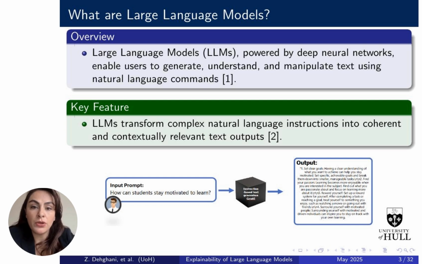Large language models, LLMs, leverage deep neural networks to process and generate text based on natural language commands. They excel in transforming intricate instructions into coherent, contextually relevant outputs, enhancing user interaction and understanding. This capability is pivotal in advancing the explainability and functionality of AI systems.